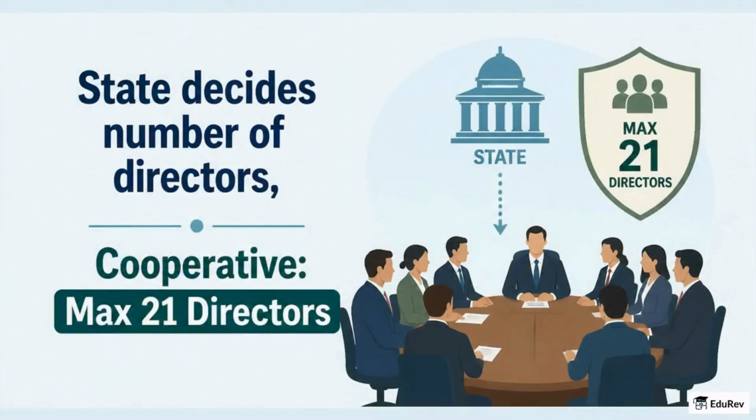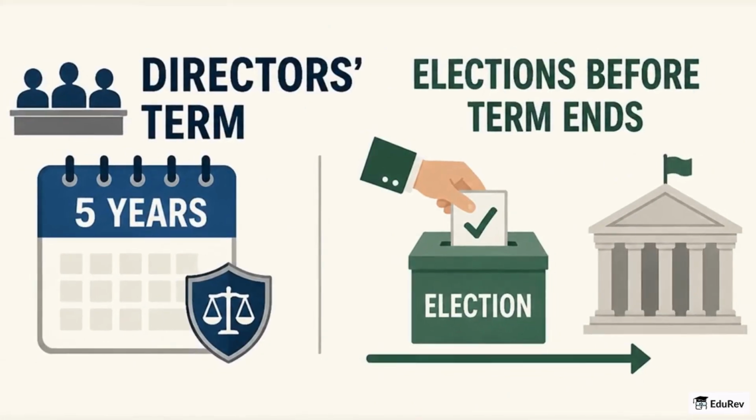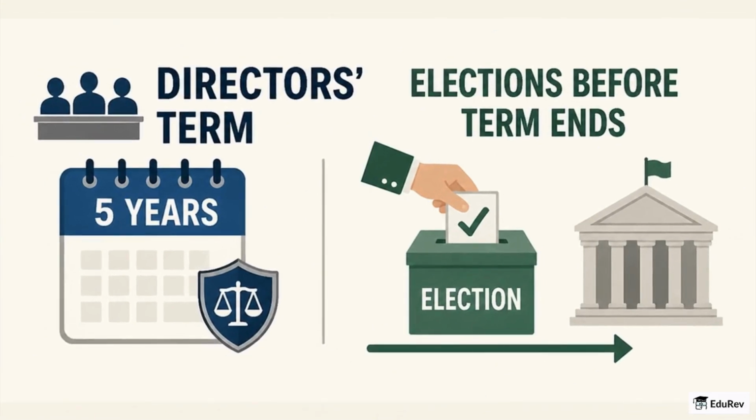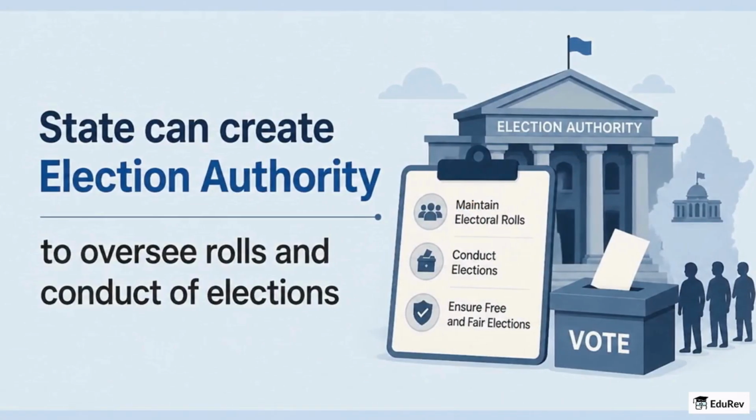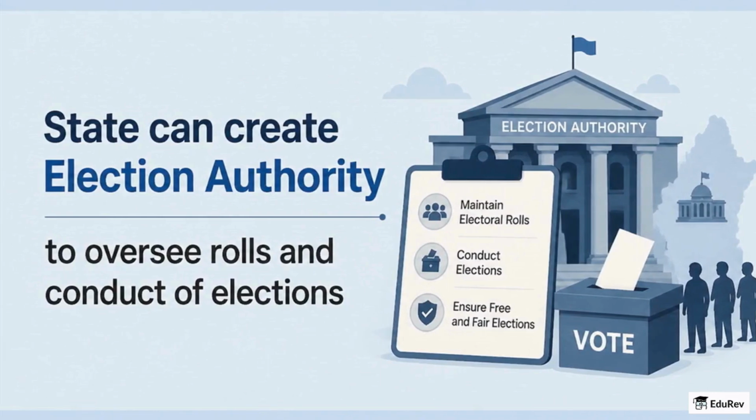On governance specifics, the state may determine the number of directors, but a cooperative cannot have more than 21 directors. Directors generally hold office for 5 years unless the law says otherwise, and elections must be held before the existing board's term ends. The state can create an election authority to oversee preparation of rolls and conduct of elections, a detail often tested in exams about institutional design.